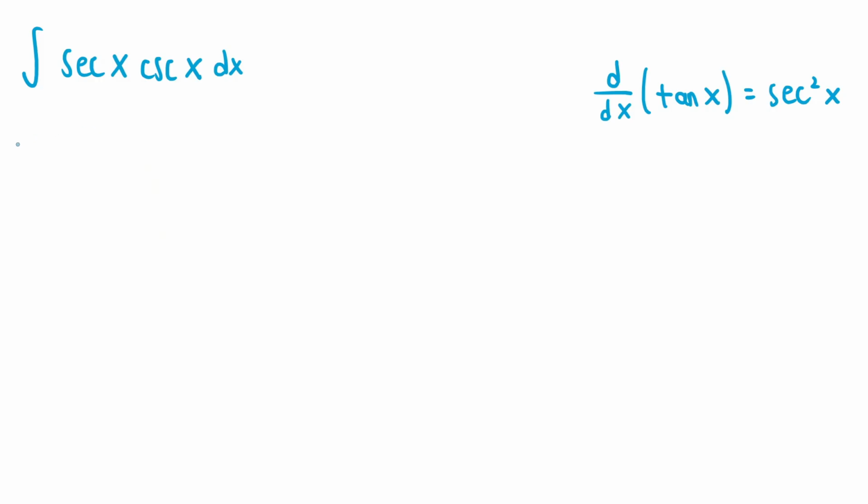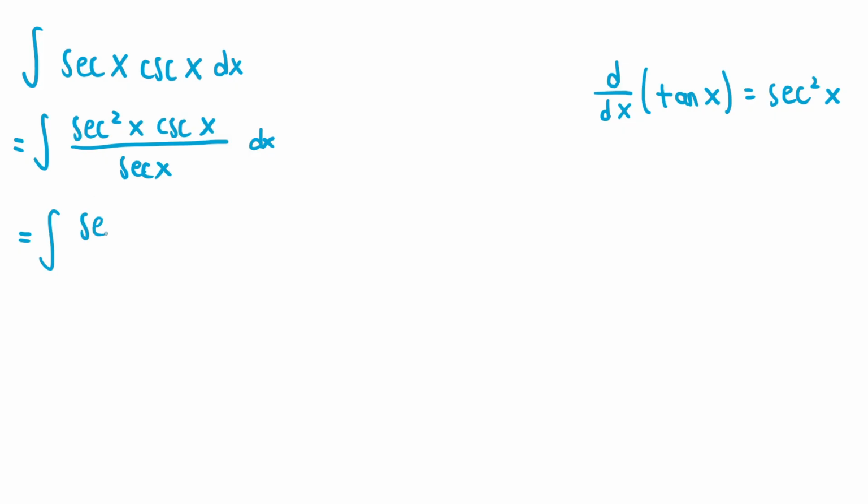So if we multiply the integrand by secant x over secant x, the integrand becomes secant squared of x times cosecant of x over secant of x. We can keep the secant squared of x in the numerator the same because we need the secant squared of x to do the substitution, but we can rewrite cosecant of x in the numerator as 1 over sine of x, and we can also rewrite the secant of x in the denominator as 1 over cosine of x.